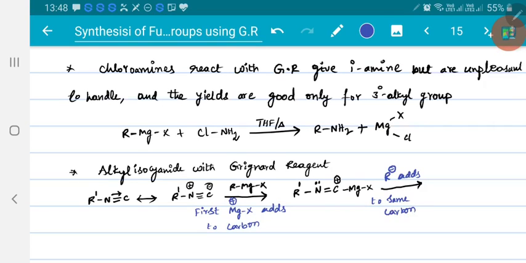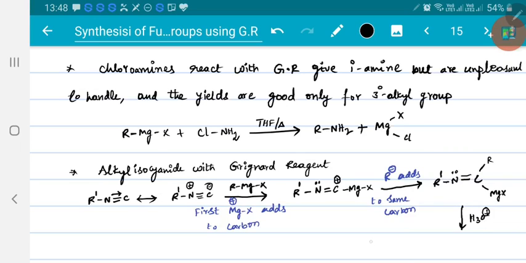That means overall both the cationic part and the anionic part of the Grignard reagent add to carbon only. So now the obtained product is R' N, which got its lone pair back, carbon R, and here we got MgX. Now this undergoes hydrolysis. Already we discussed that during hydrolysis, always nitrogen gets hydrogen and carbon gets an OH group.